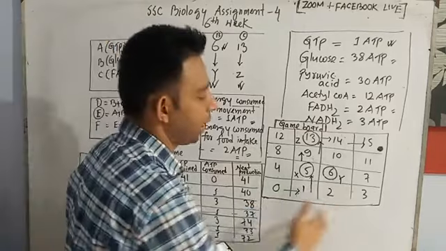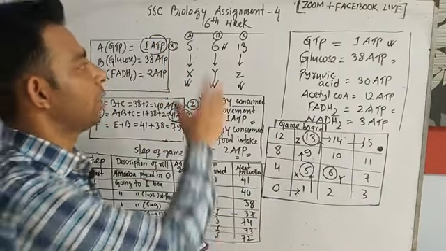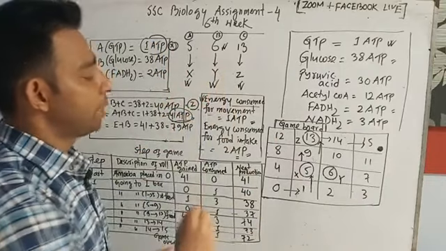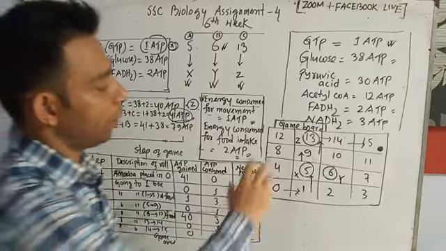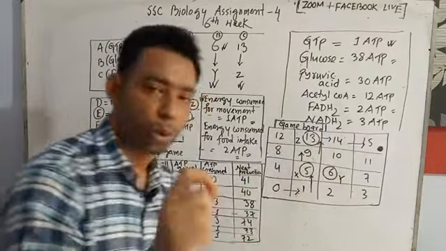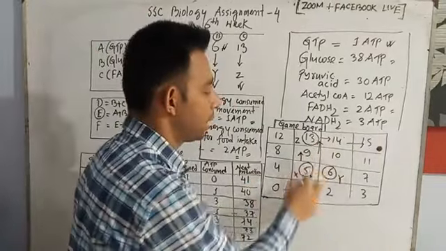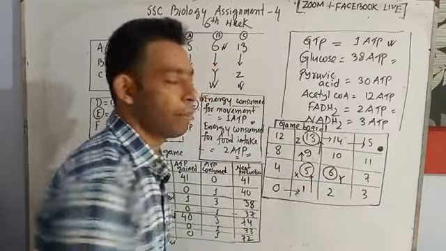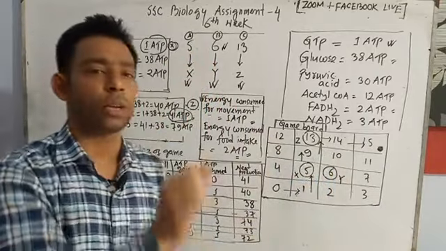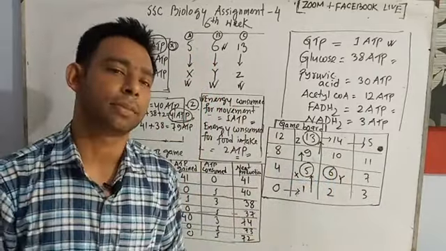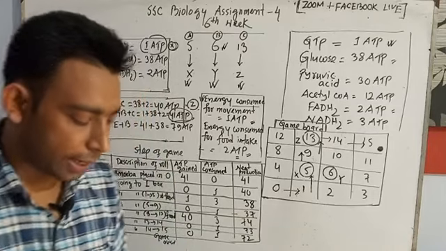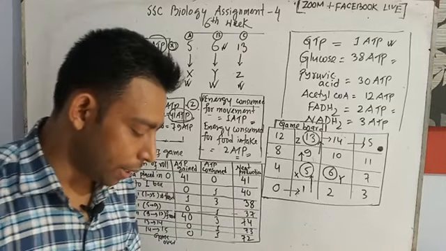C number, drawing the game board. Yes, I will draw the game board. So according to the instruction, I get the cards 5, 6, 13, get the GTP, glucose and FADH2, and put them up on the game board. Just draw the board and set up XYZ, mentioning it there, and write something about that. Where is the X, where is the Y, and where is the Z? C number answer complete.